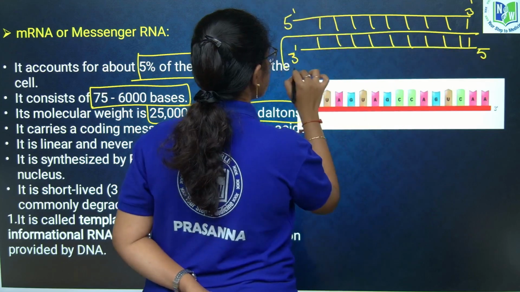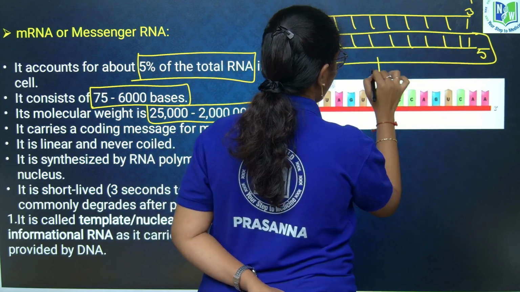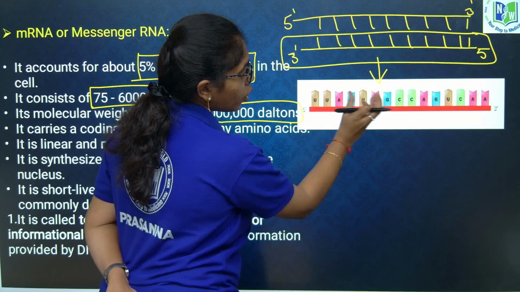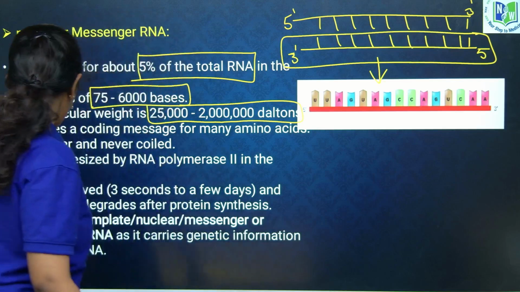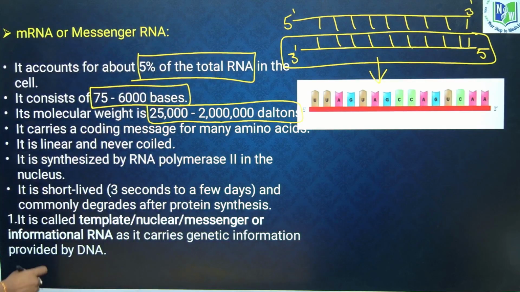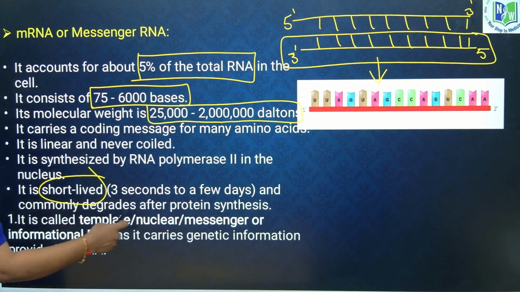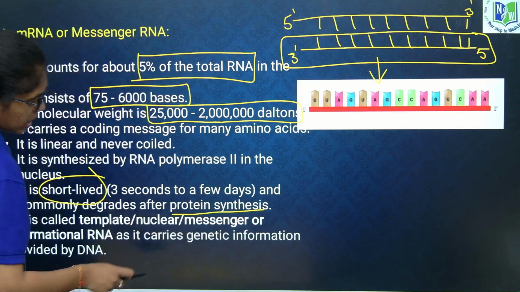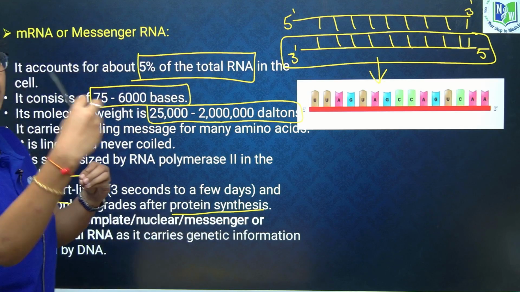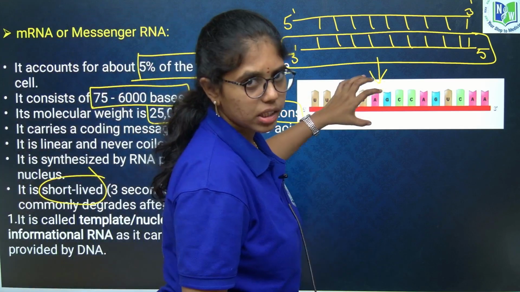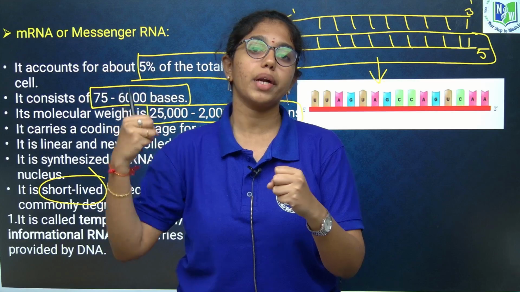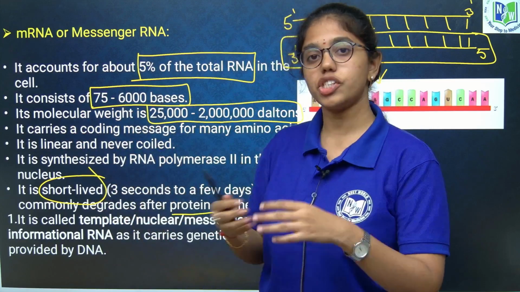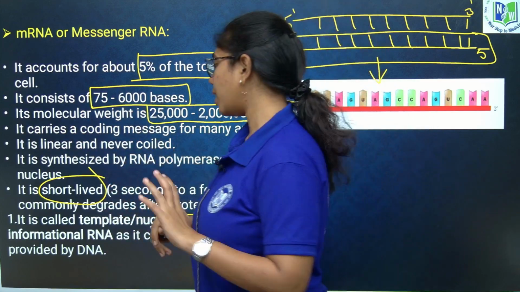Information of this strand is being coded to mRNA, and the codons from here are further coded by tRNA. Next, mRNA is short-lived and commonly degrades after protein synthesis. Once the mRNA is synthesized at the end of transcription and the proteins are being synthesized, the codons are copied by tRNA, and the mRNA structure will be disabled or dismantled.